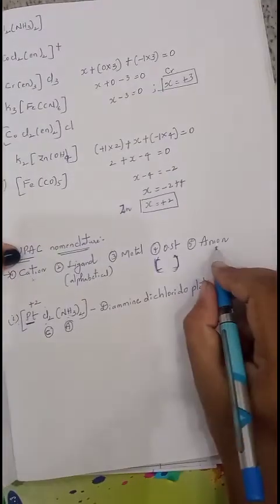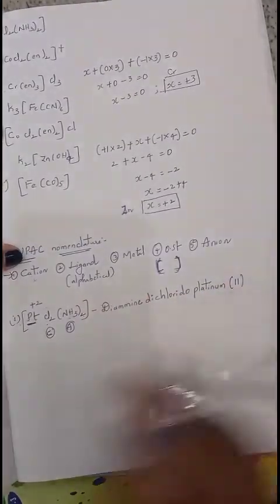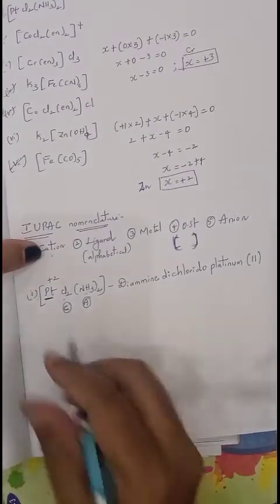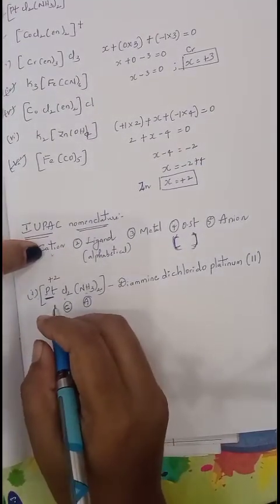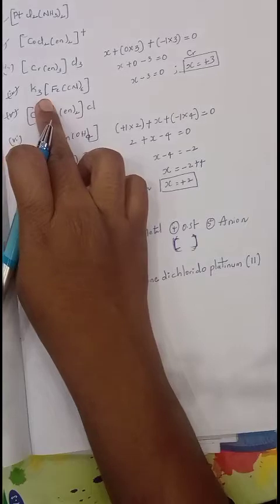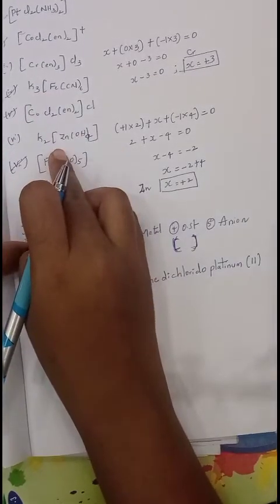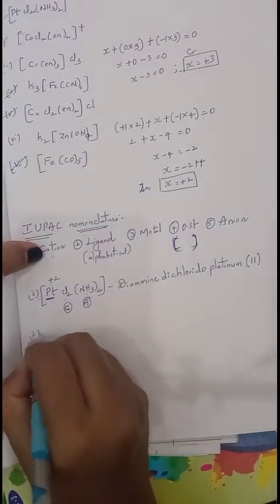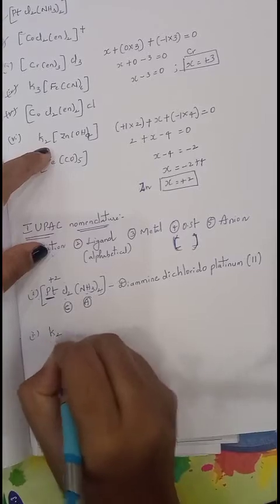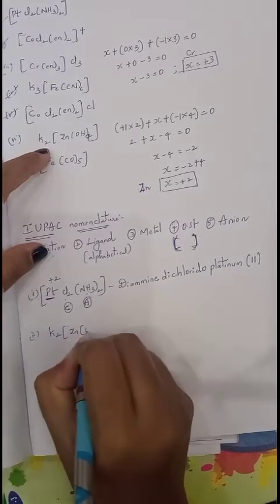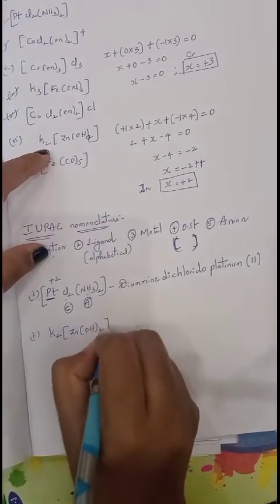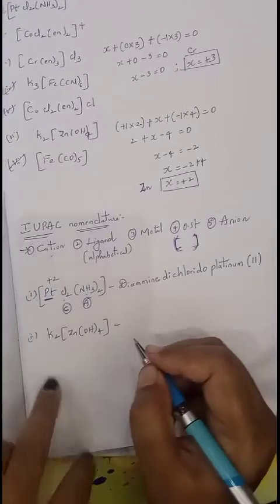Okay, and finally anion. There is no anion here. We can stop with this. Like this we can write the IUPAC name. We will take one more example. For example, this I am taking: K2 [Zn(OH)4]. Here it has a cation.